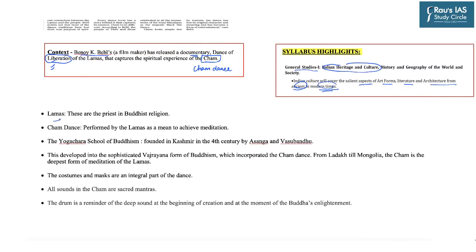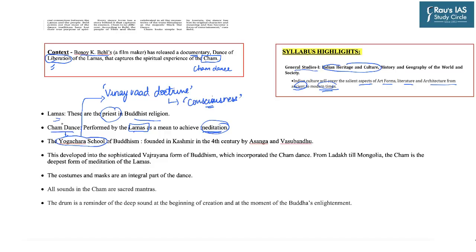First, what are the lamas? Lamas are the priests in the Buddhist religion, and the charm dance is performed by the lamas as a means to achieve meditation. The charm dance belongs to the Yogacara school of Buddhism, and this Yogacara school is also known as the Vijnanavada doctrine, the doctrine of consciousness.